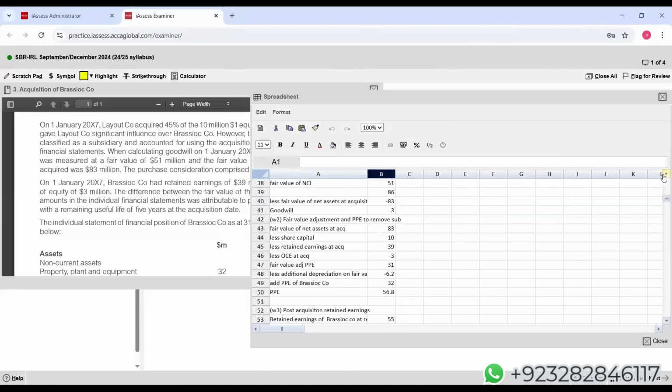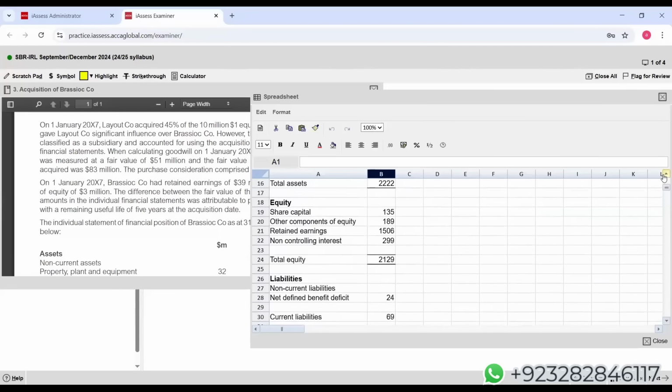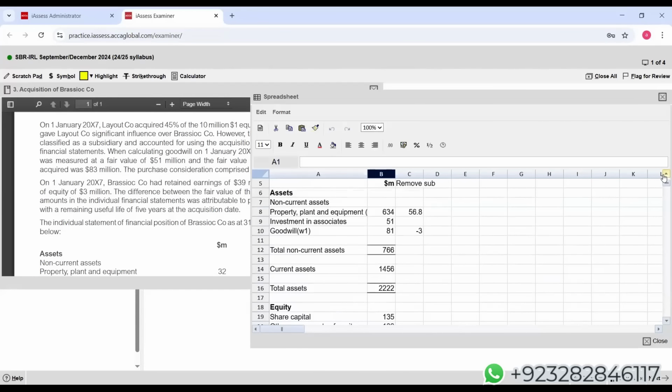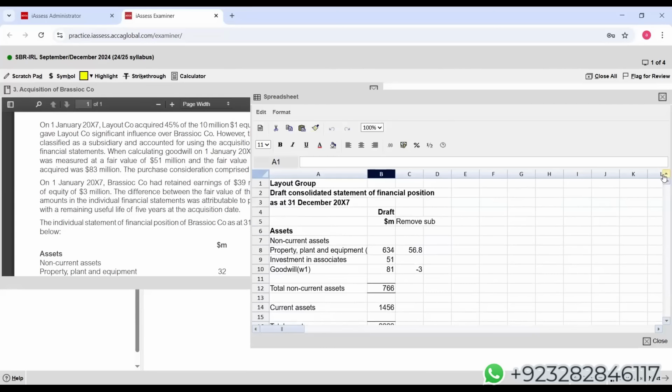Now come here. Investment in associate. Let me just show you. Student, when parent makes investment in a subsidiary, of course, that is not shown in the group SOFP, but the parent will have to show their investment in associate.